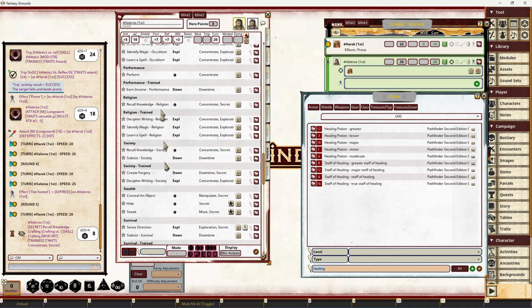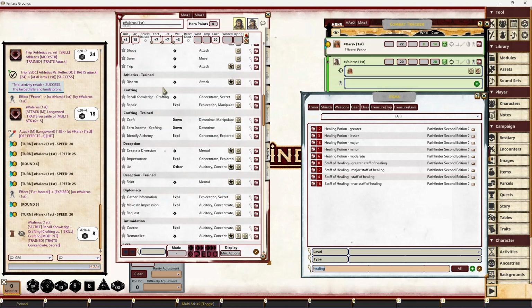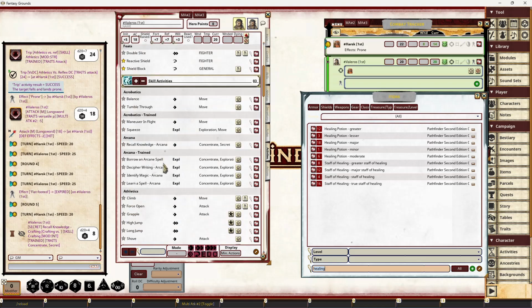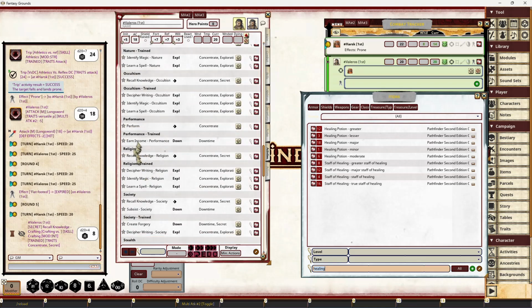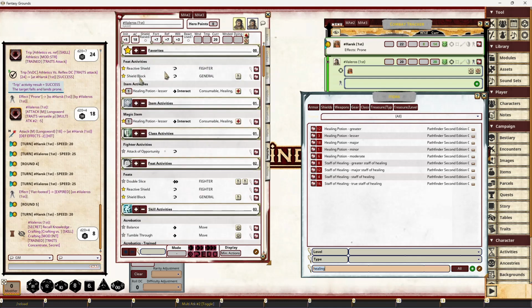Obviously, you can scroll through and know that religion's going to be a skill activity under the religion header. Further down here, if you don't want to use a keyboard or something, you can get down to those entries there. But I find searching and using the favorites is probably the thing that you're going to bring up the most as well.